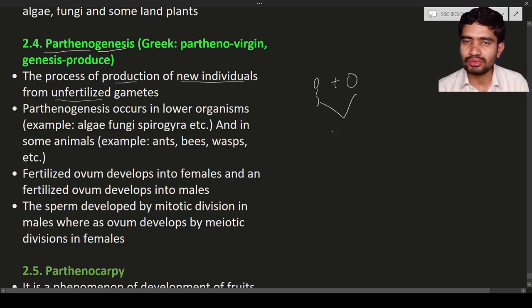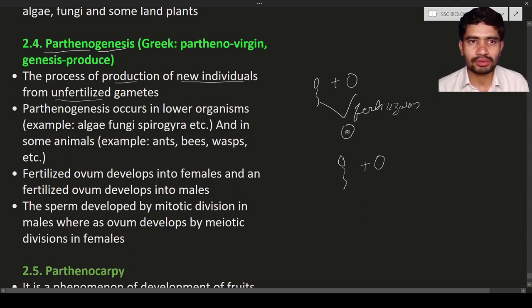So when the gametes are fused together, what will happen? Zygote will form. That is known as sexual reproduction. This is known as fertilization. Fertilization is a process of sexual reproduction. So here what is happening? The parents are able to produce the gametes, but the gametes will not undergo fertilization. These gametes are going to develop into a new individual without fusion. Here you can see the algae, fungi, Spirogyra, etc.